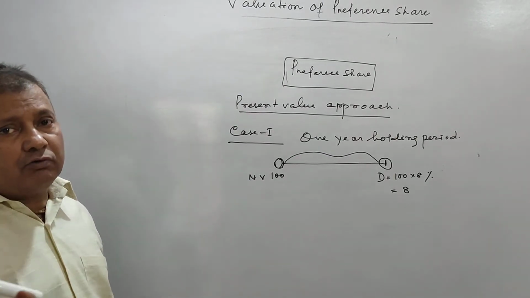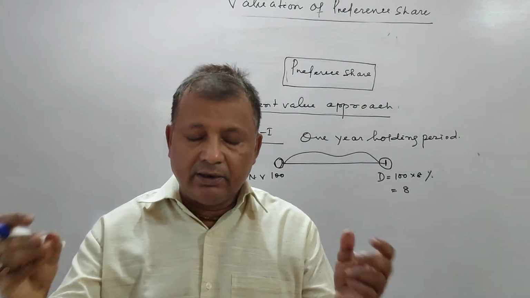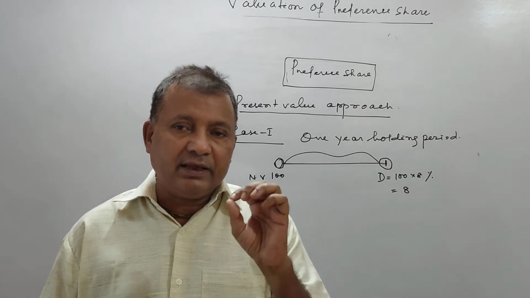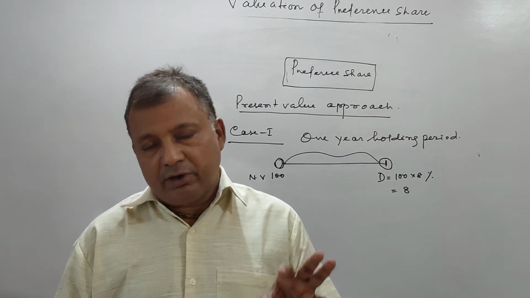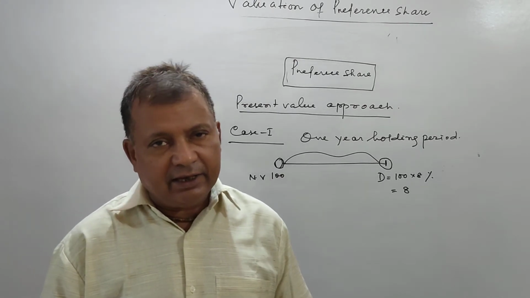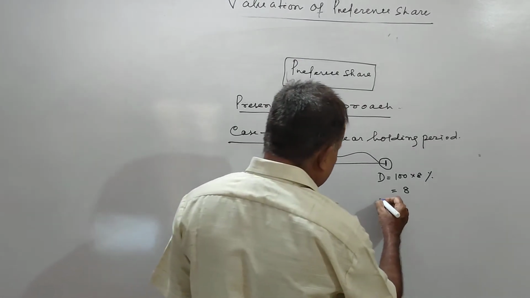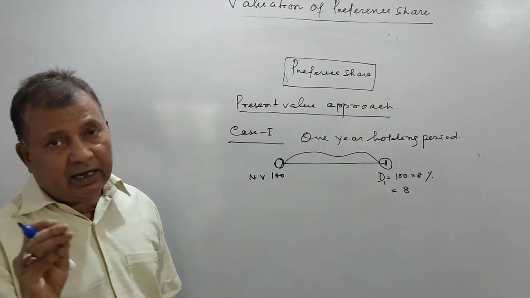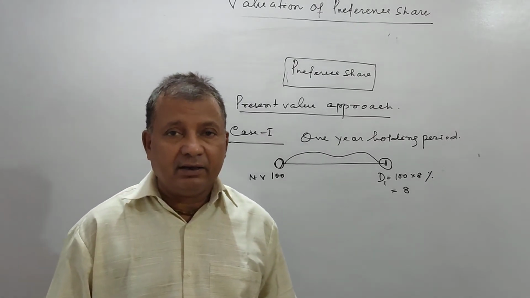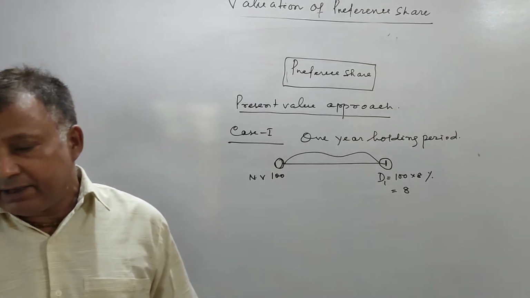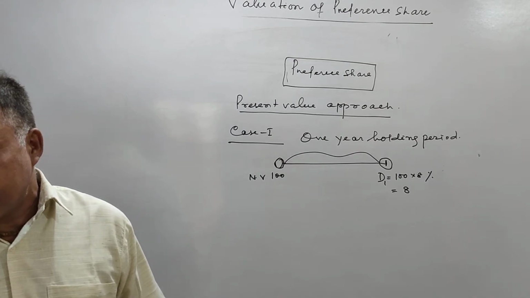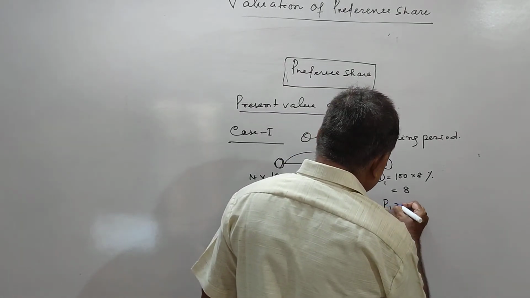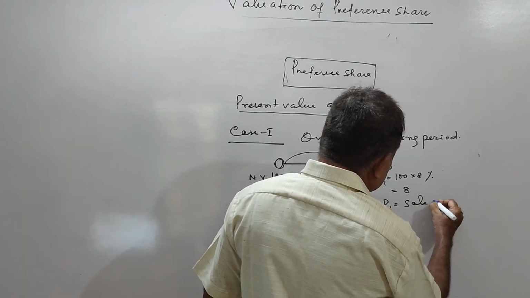Now I do not want to hold the preference share. I want to sell the preference share at the end of the year. So मेरे को क्या मिलेगा ना, एक तो डिविडेंड मिल जाएगा. I will get the dividend, and at the end of the year I will sell the preference share and I will get the price or sale proceeds.